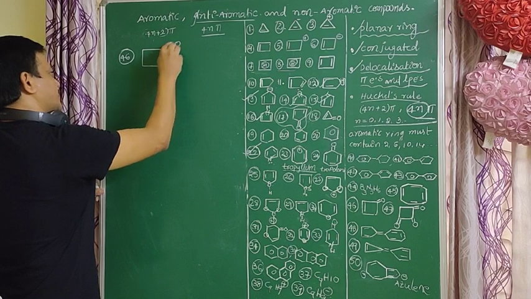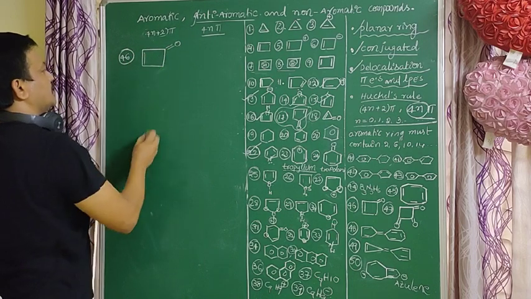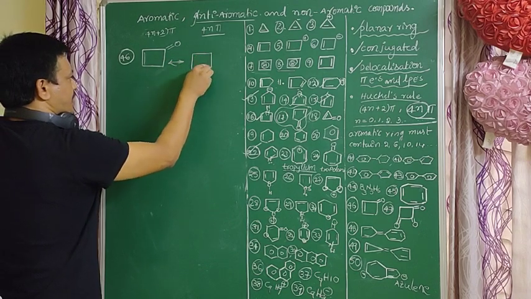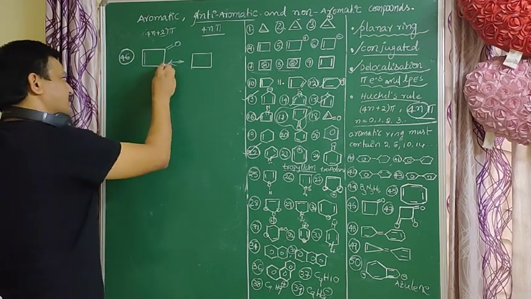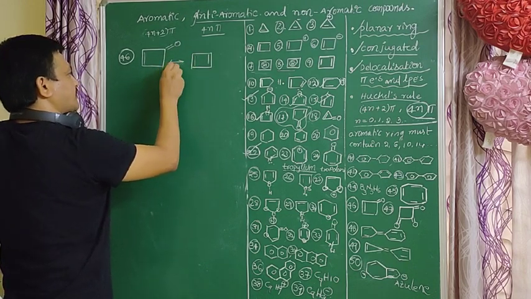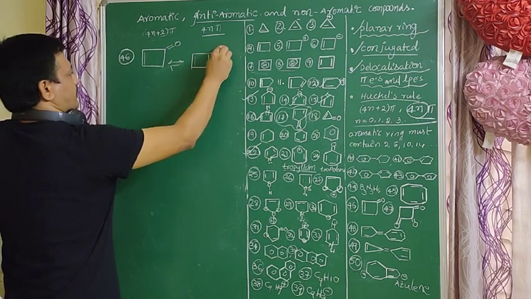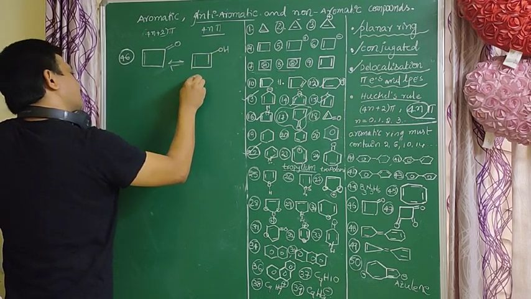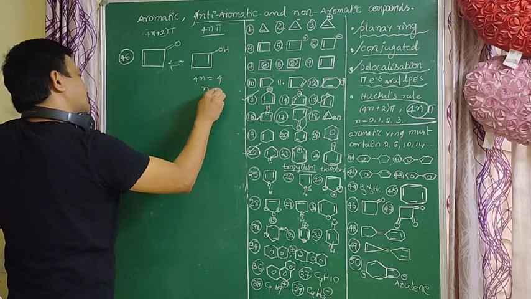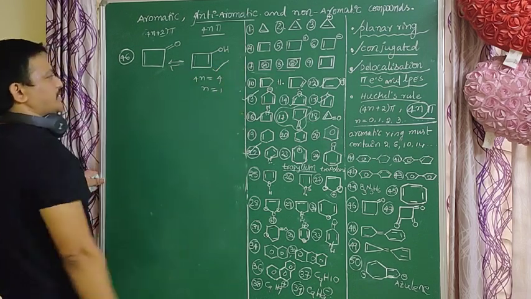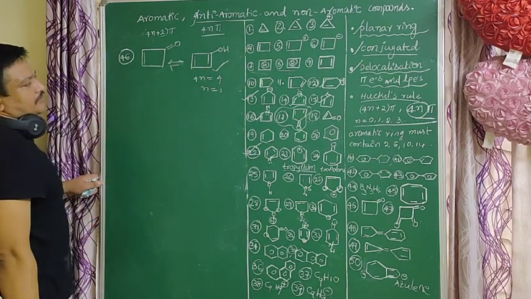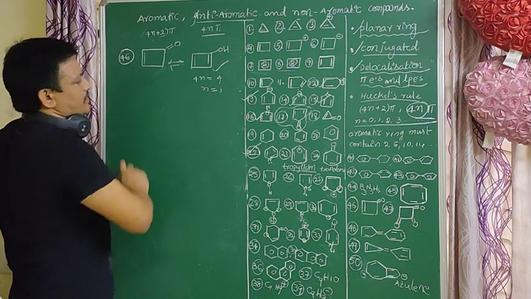A double bond to O is there. This molecule easily converts to this, with the hydrogen shifted to here. This is involved in tautomerism. This molecule follows the 4n rule. 4n equals 4, n equals 1. So it is an anti-aromatic compound. It easily converts to this.